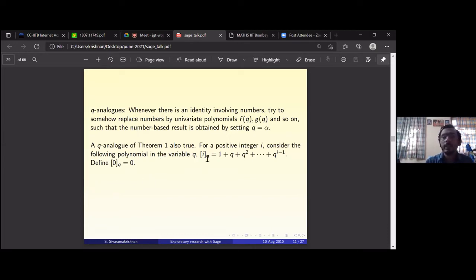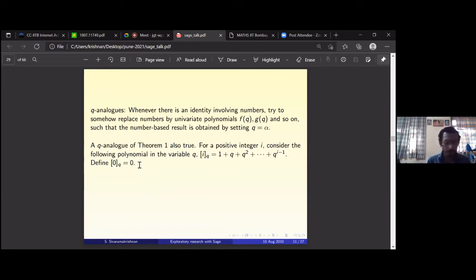So for a positive integer i, consider the Q analog iQ to be 1 plus Q plus Q square, etc., up to Q to the i minus 1. So 0Q is 0, 1Q is 1, 2Q is 1 plus Q, 3Q is 1 plus Q plus Q square. Okay. So is it clear?